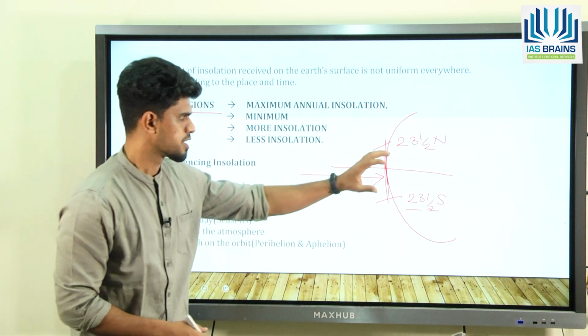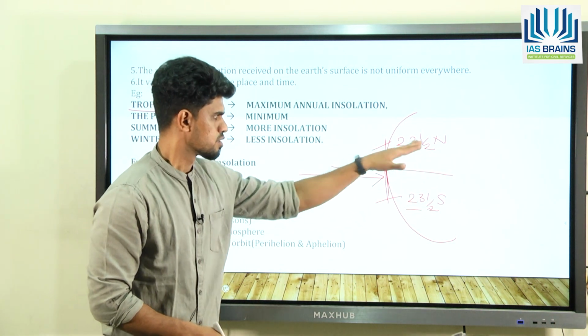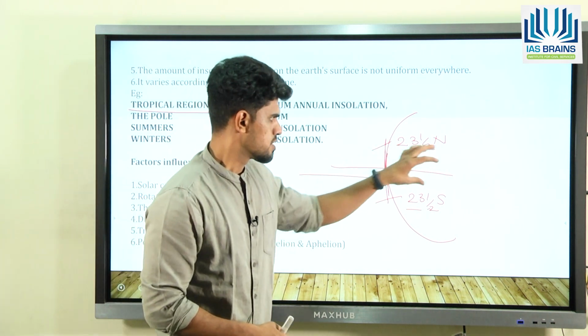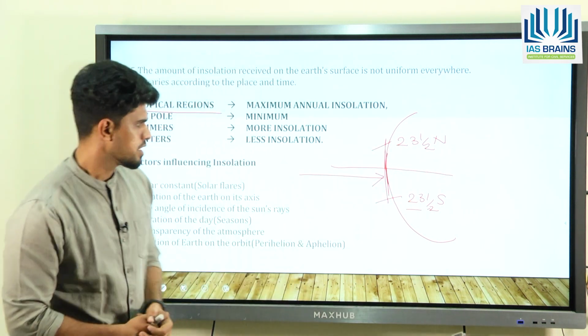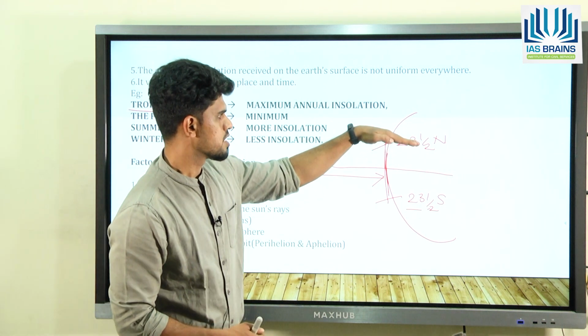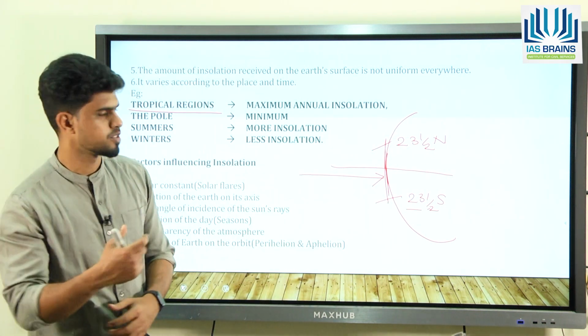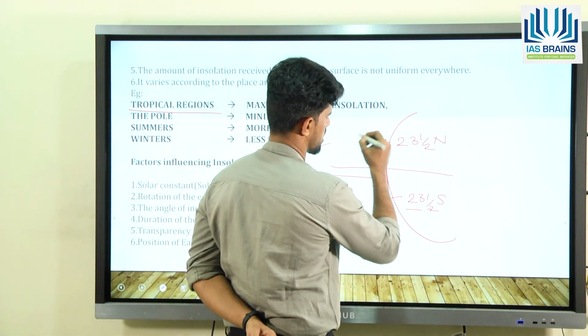You have maximum temperature, and in this zone you find the tropical forest, and the climatic regions here are completely different, right? Further moving towards the north and towards the south, you find that the rays are falling slantly, something like this.